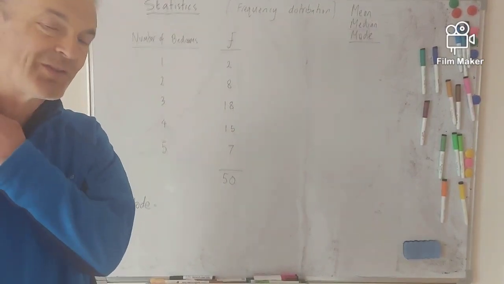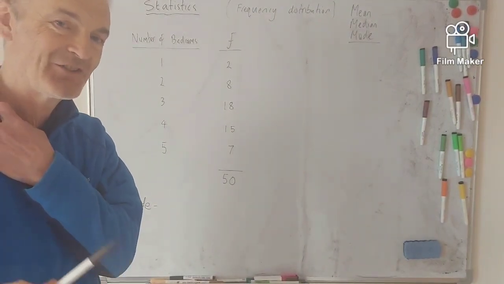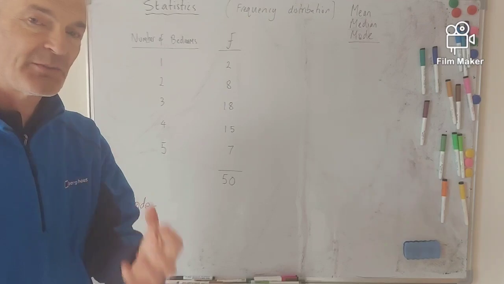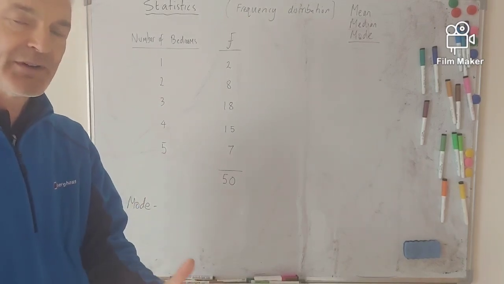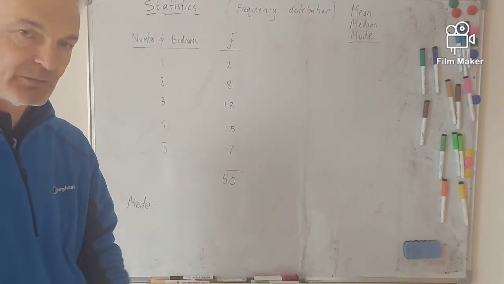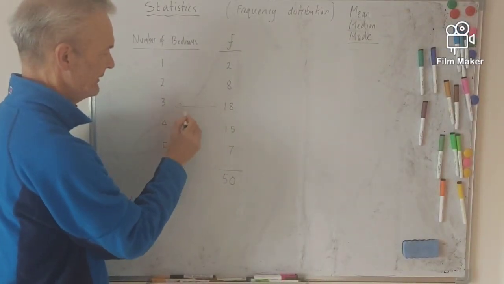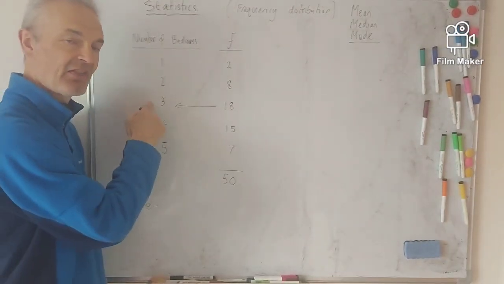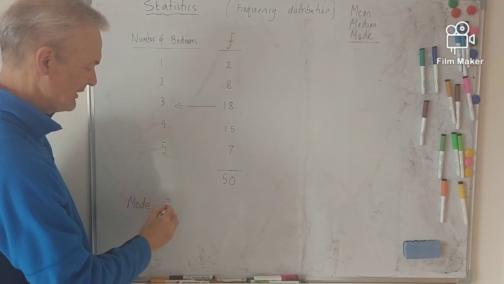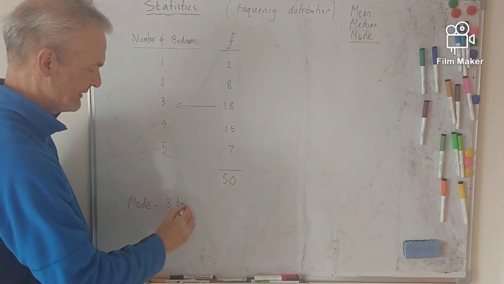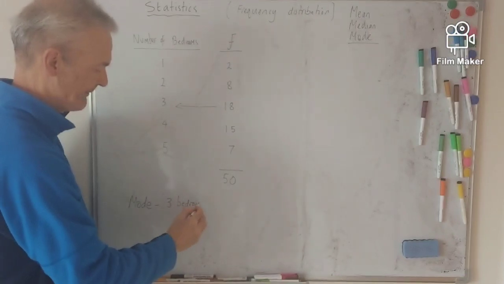Now, that's not the answer. The answer is not 18 because it's not about the number of people. We're interested in the number of bedrooms. So this is indicating that the answer is here. It's 3 bedrooms. So the mode is 3 bedrooms.